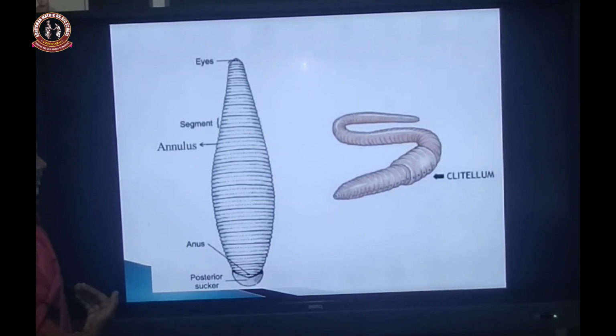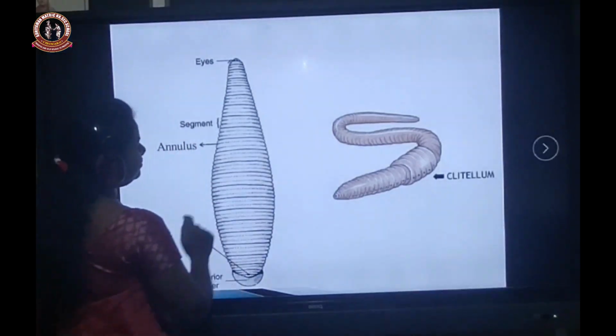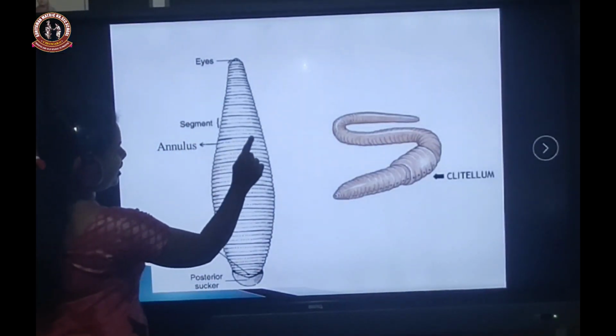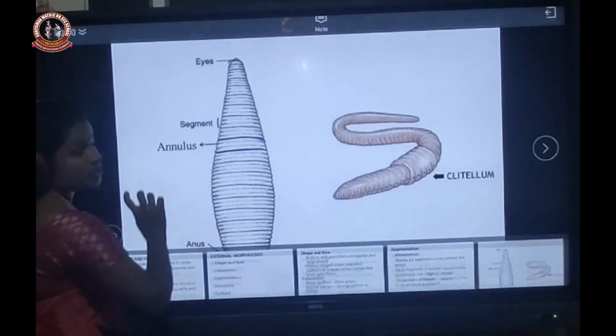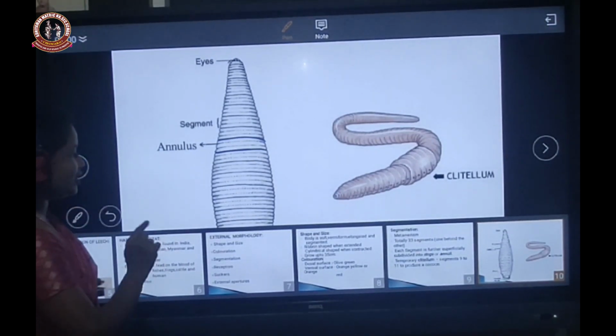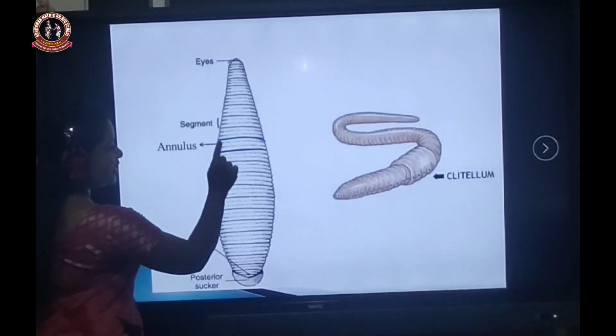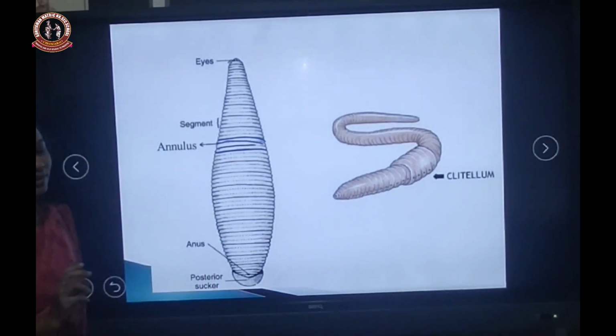Okay? And each segment, if you see this diagram, this total structure is one segment. Each segment is further divisible into ring-like structures called annuli. See here, the ring-like structure is called an annulus.